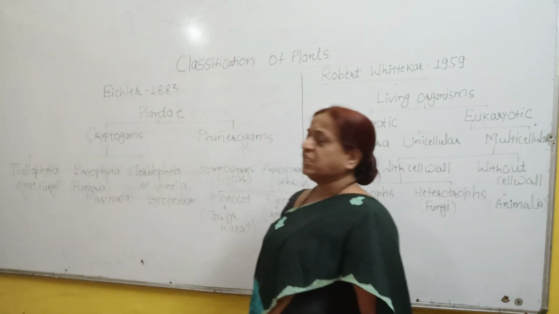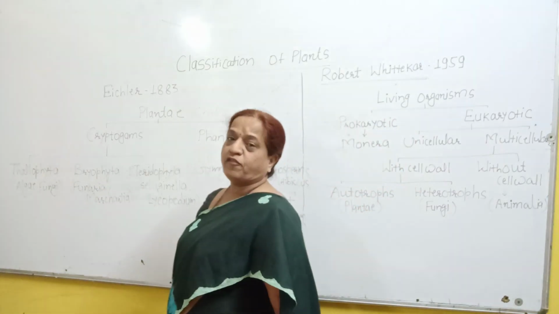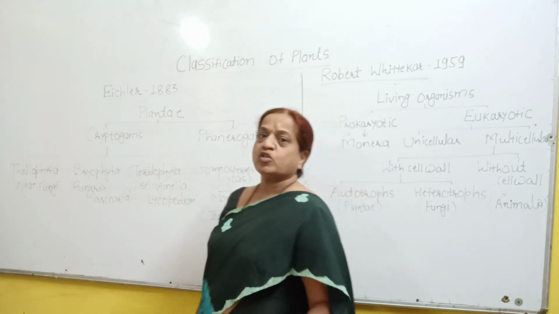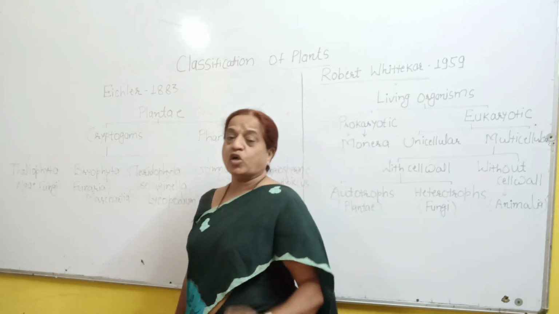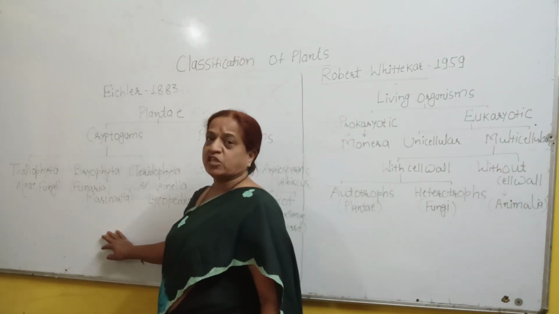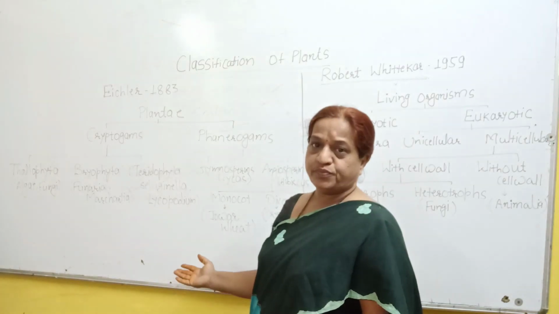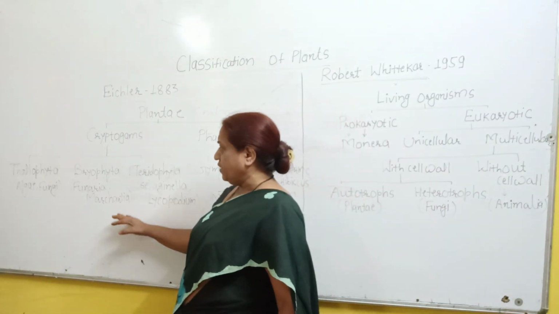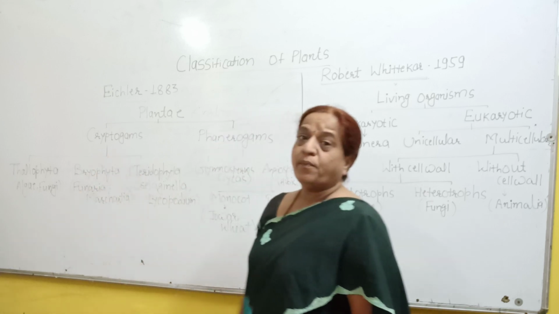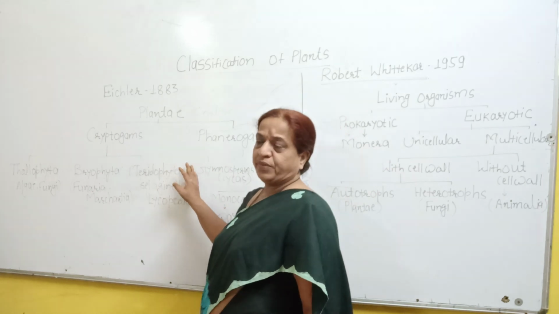The next division is the Bryophyta. Now what is the characteristic property of the Bryophyta? Bryophytes do not possess true leaves, true roots or true stem. Instead, they have leaf-like structures and they have rhizoids. So this is the character on the basis of which they are grouped in the division known as Bryophyta. Now the next division is the Pteridophyta.